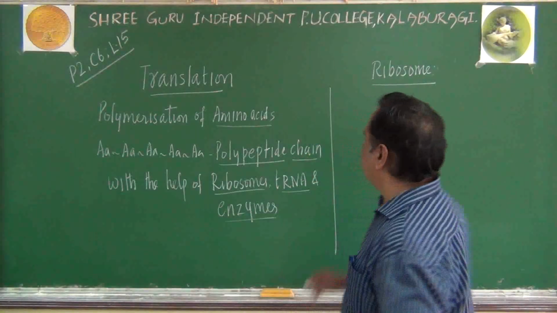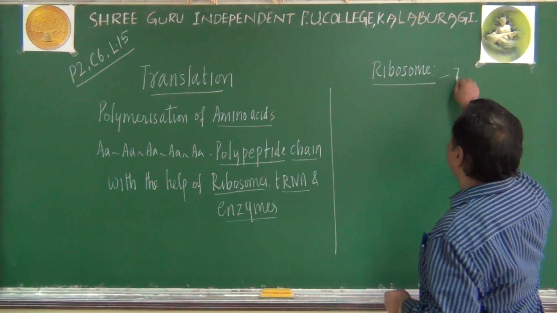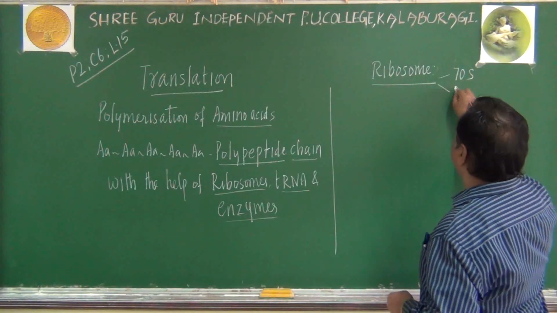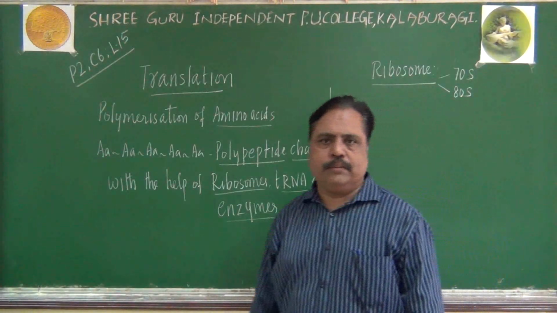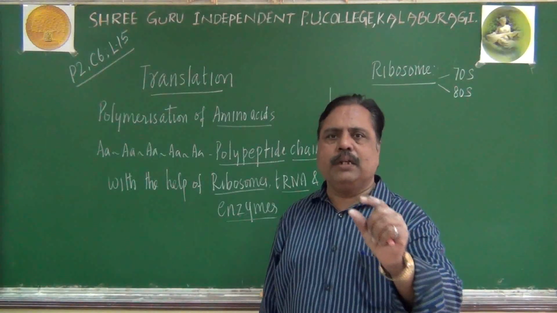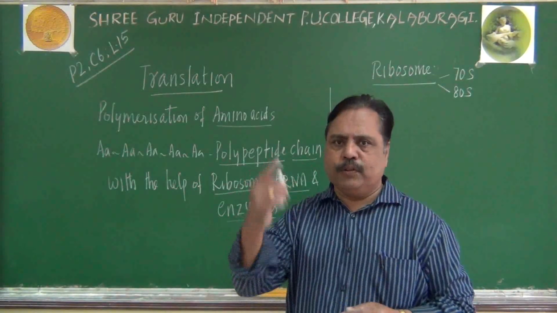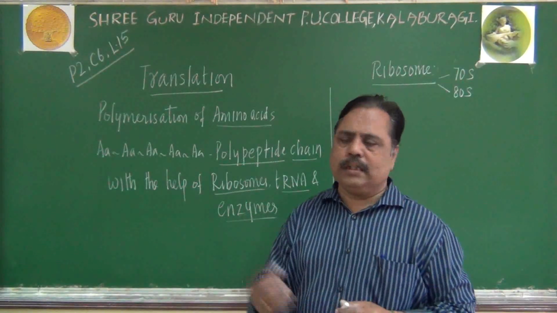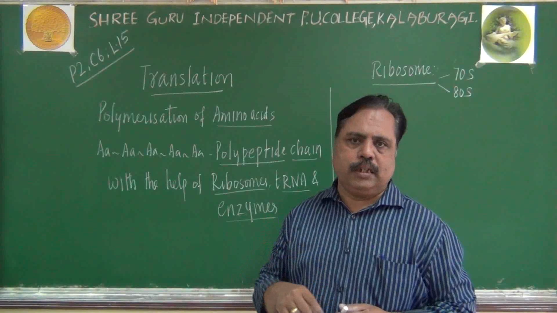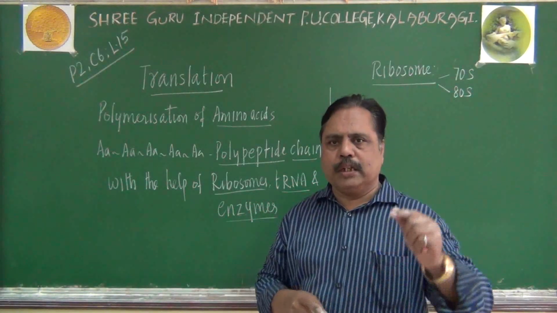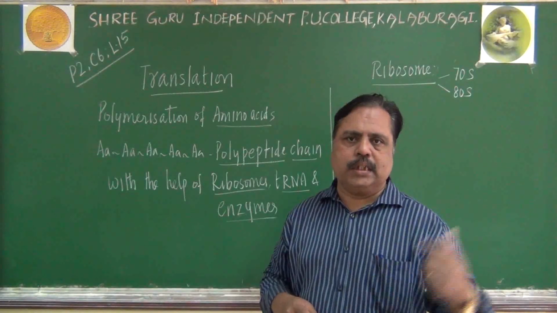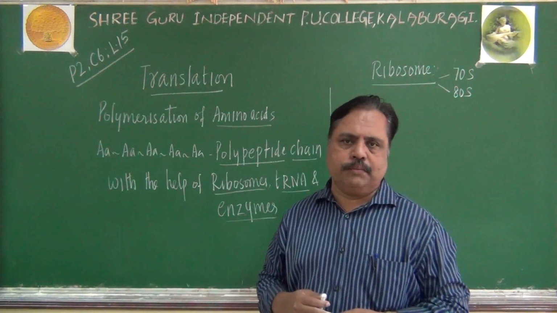That is 70S ribosome and 80S ribosome. Two types of ribosomes we can distinguish, based on their sedimentation ability. When you centrifuge the cellular content, ribosomes will sediment according to their weight.